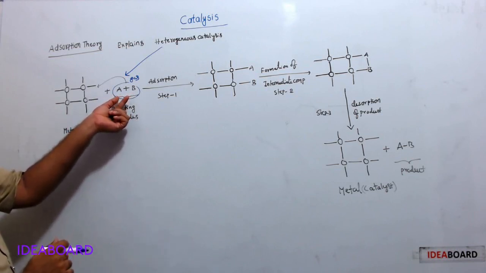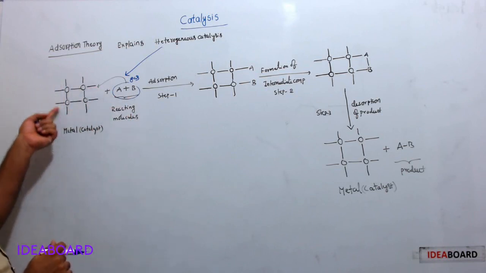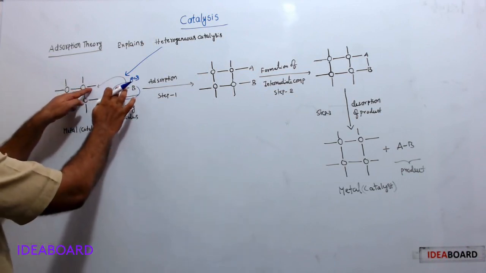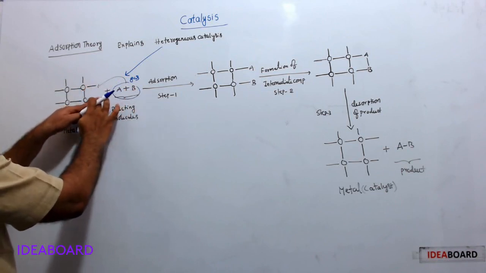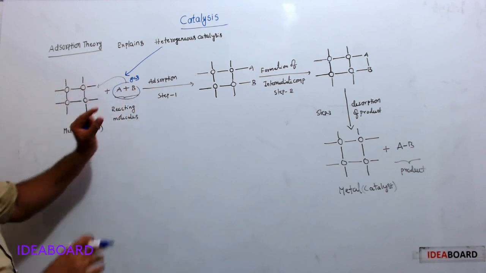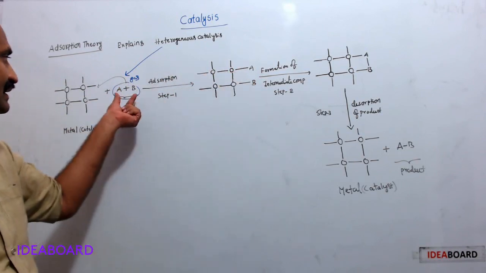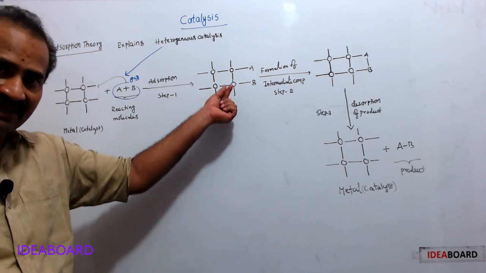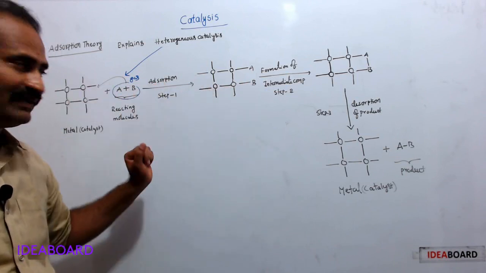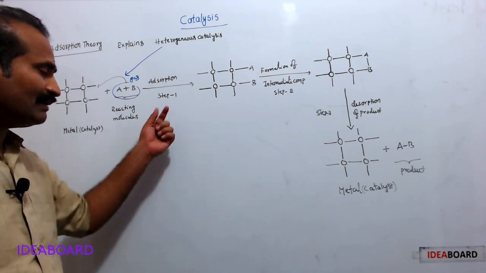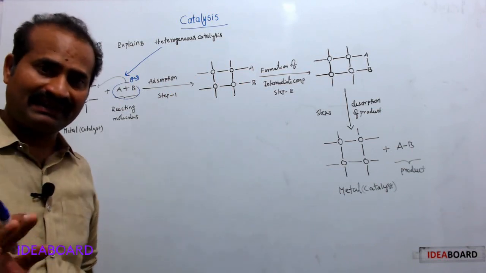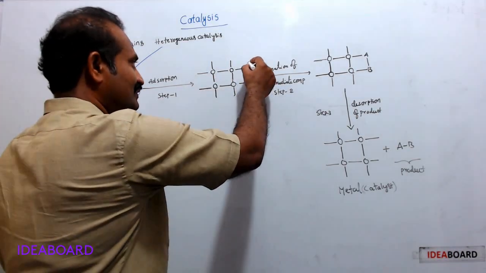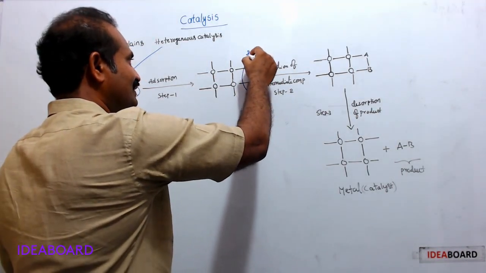Here the reacting molecules are approaching the metal surface. Over the metal surface, free valencies, binding sites are there. A molecule sticks here, B molecule sticks here. Therefore, adsorption takes place, and these reactant molecules are attached to the metal surface through the adsorption phenomenon. Now, in step 1, a certain amount of heat is released. This heat is utilized by these reactant molecules.